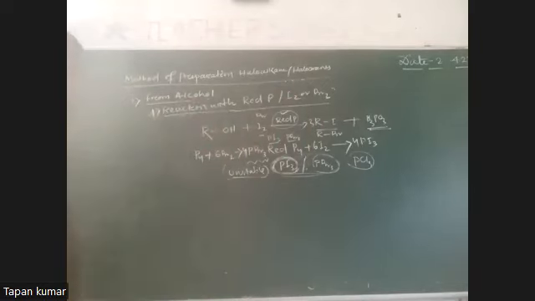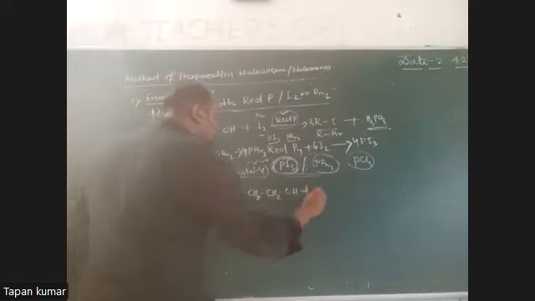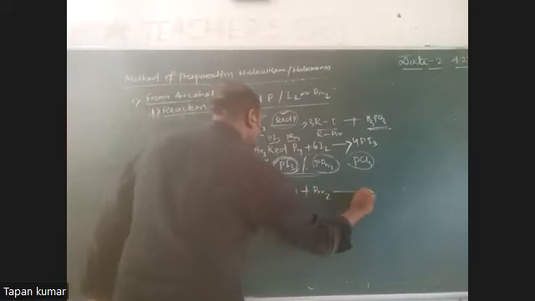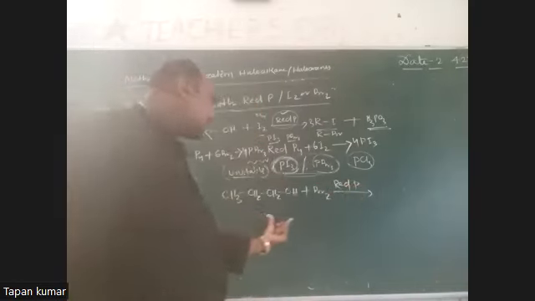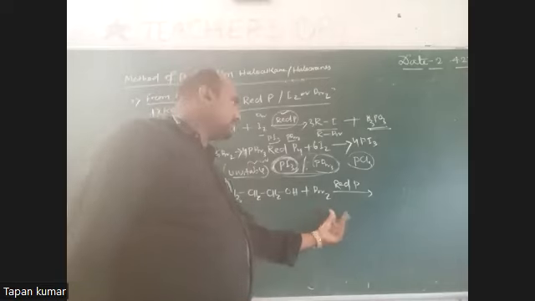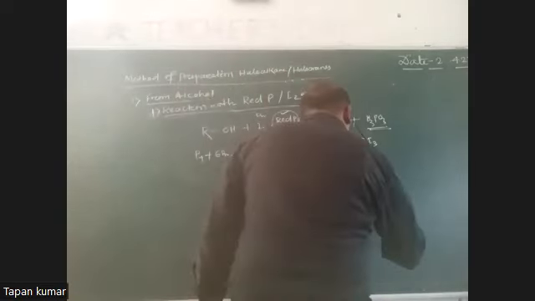Take one example. When propyl alcohol is treated with Br2 in the presence of red phosphorus, what happens? What happens when propyl alcohol is treated with PBr3? Propyl bromide. Very good.